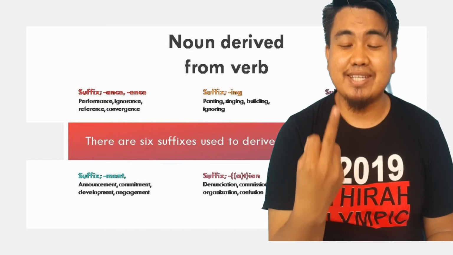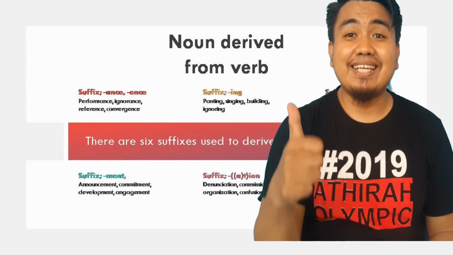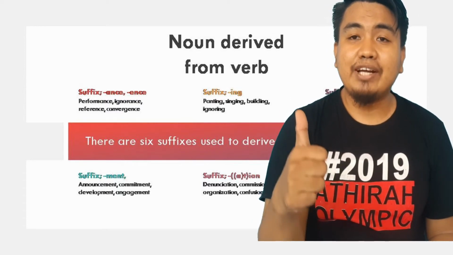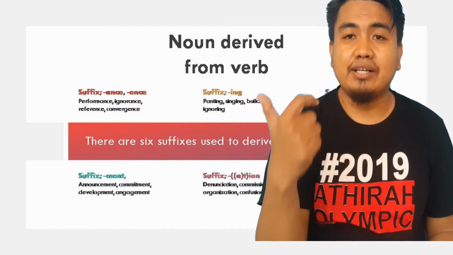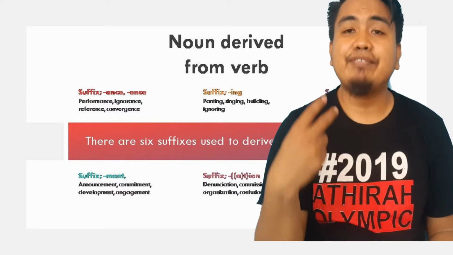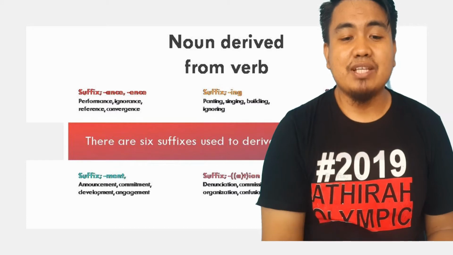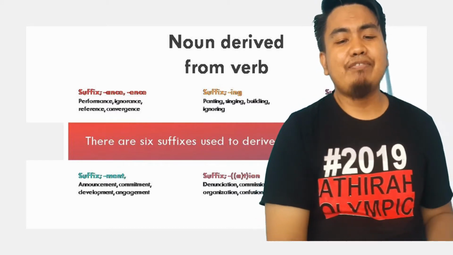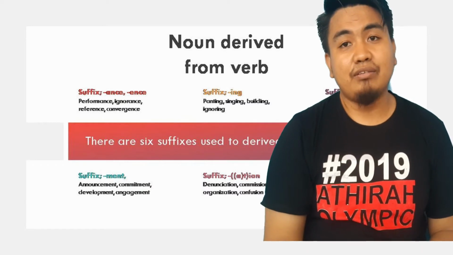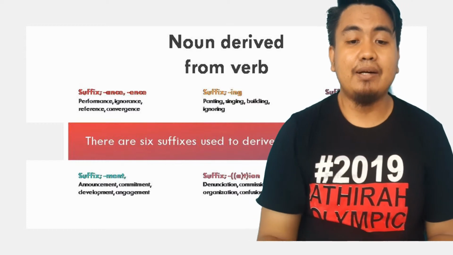The first is adjective-derived nouns, and the second is verb-derived nouns. There are 6 suffixes used to derive nouns from verbs. The first is the suffix ance or ence.